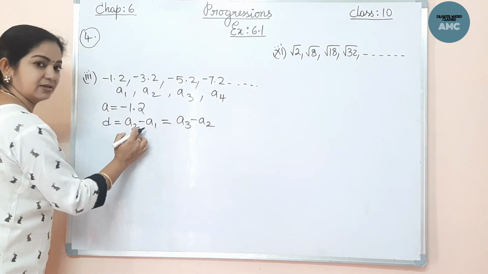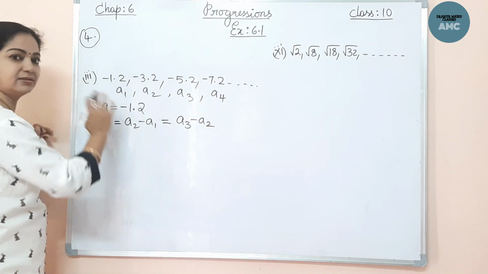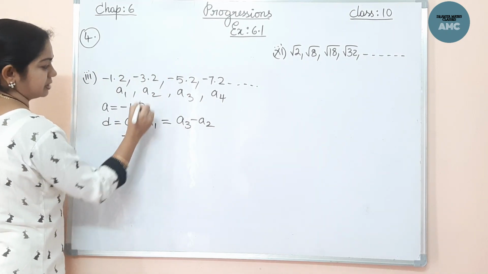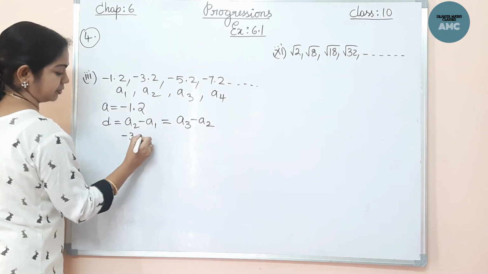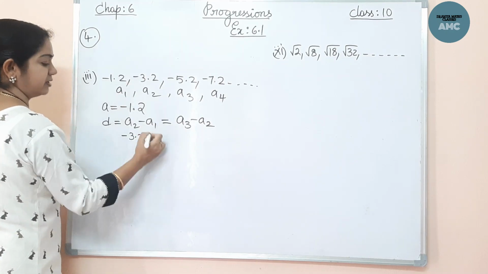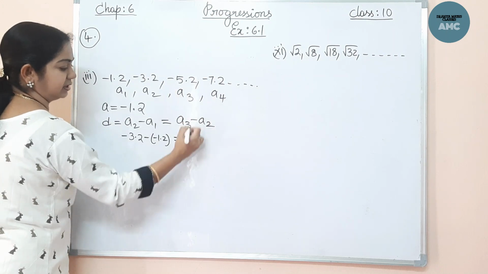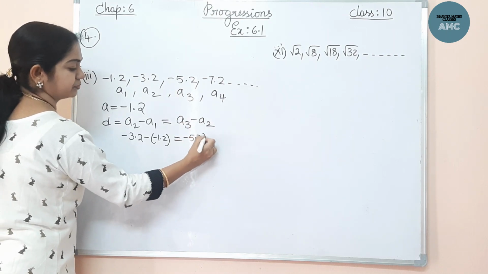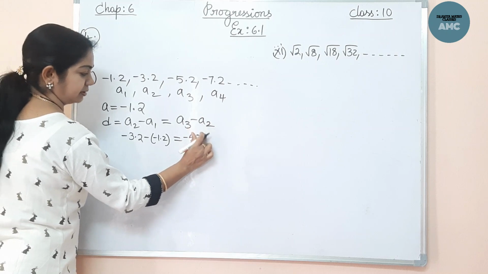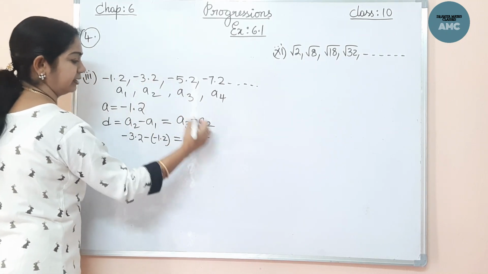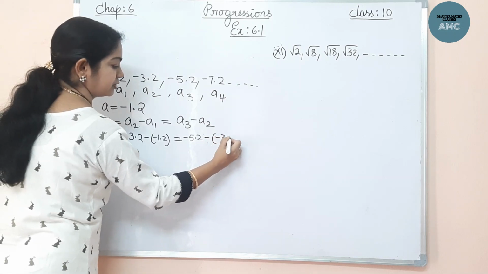If they are the same, the difference is common, then this is an AP. So a2 minus a1: minus 3.2 minus a1 is again minus 1.2. Here a3 is minus 5.2. Right, a3 is minus 5.2 minus a2, minus 3.2.